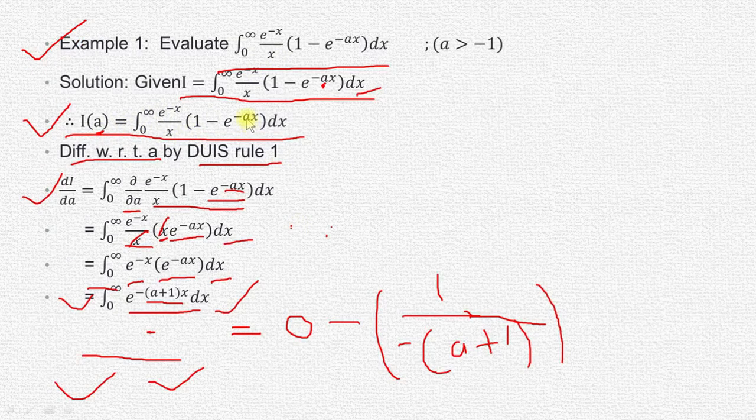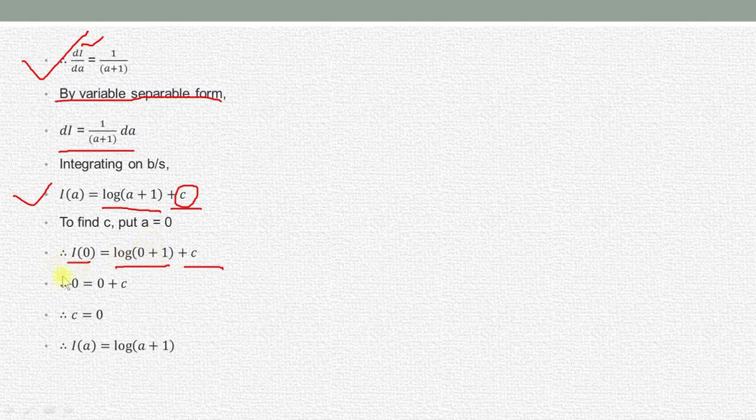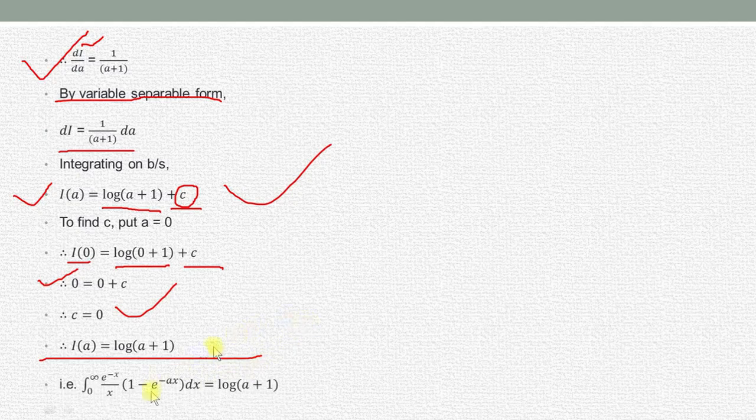When we put a equal to 0, e to the power 0 is 1, so 1 minus 1 becomes 0, and this total integral becomes 0. So I of 0 is equal to 0, so c is directly 0. So from this equation we get I of a is equal to log of a plus 1, which is our required result. This is the required solution of our integral from 0 to infinity of e to the power minus x divided by x into (1 minus e to the power minus a x) dx, which is equal to log of a plus 1.